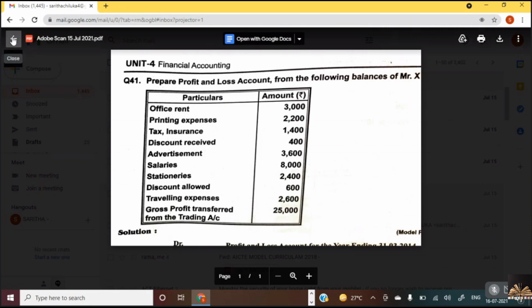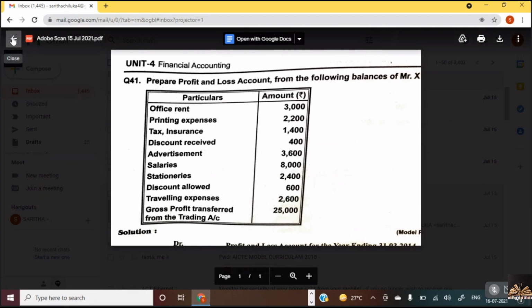Once you are ready, let me know. Draw the lines with the pencil. Divide the page into two halves. Left hand side debit, right hand side credit. Left hand side date, particulars, amount in rupees. Date, particulars, amount in rupees. Shall we start?